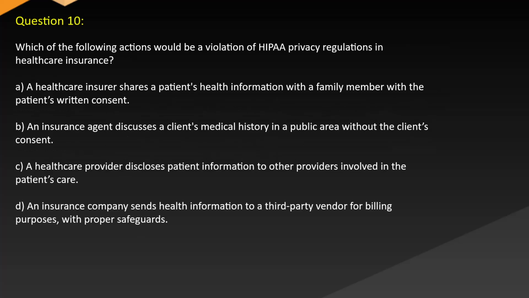Question 10. Which of the following actions would be a violation of HIPAA privacy regulations in healthcare insurance? A. A healthcare insurer shares a patient's health information with a family member with the patient's written consent. B. An insurance agent discusses a client's medical history in a public area without the client's consent. C. A healthcare provider discloses patient information to other providers involved in the patient's care. D. An insurance company sends health information to a third-party vendor for billing purposes with proper safeguards.